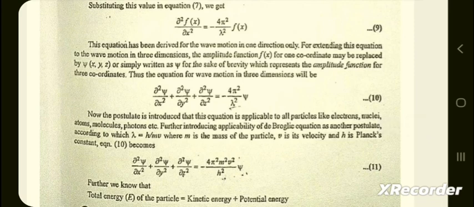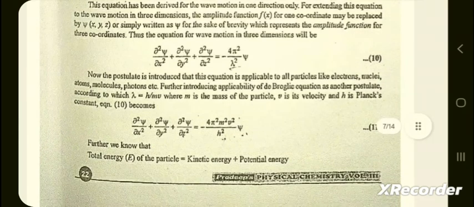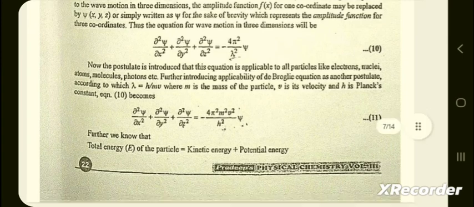For extending the equation to wave motion in 3 dimensions, the amplitude function for one coordinate may be replaced by psi(x, y, z), or simply written as psi for the sake of brevity, which represents the amplitude function for 3 coordinates. Thus the equation for wave motion in 3 dimensions will be del square psi by del x square plus del square psi by del y square plus del square psi by del z square is equal to minus 4 pi square divided by lambda square psi.